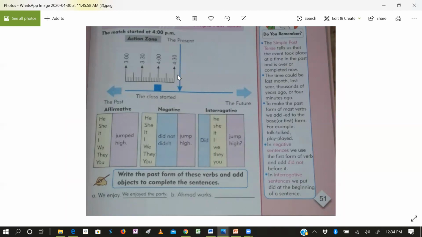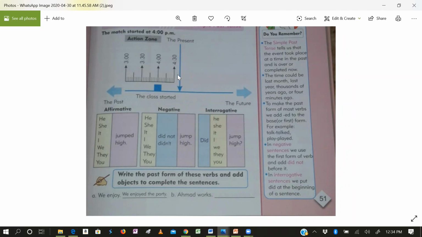Now, an example is given: We enjoyed the party. Ahmed works or Ahmed worked? Okay, you will have to complete the sentence. Ahmed worked hard. You can complete the sentence.